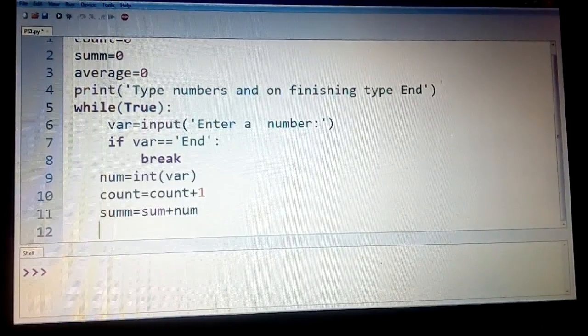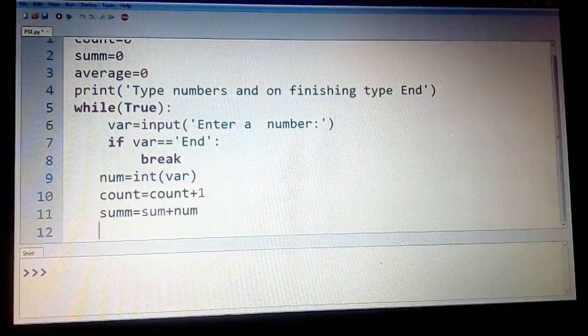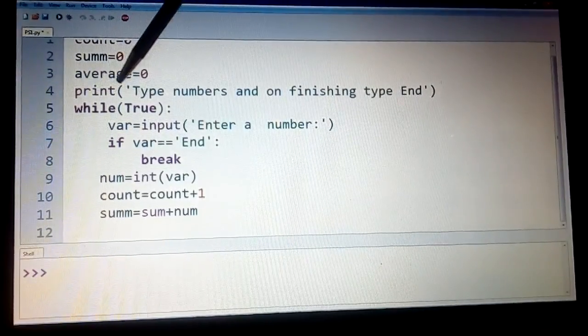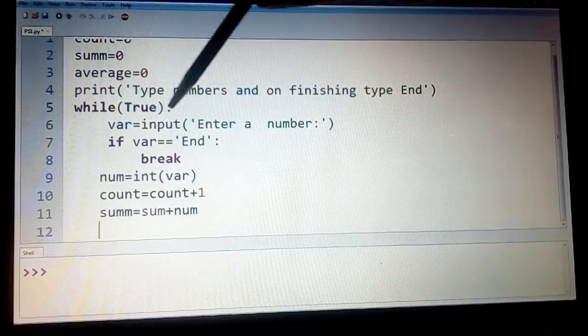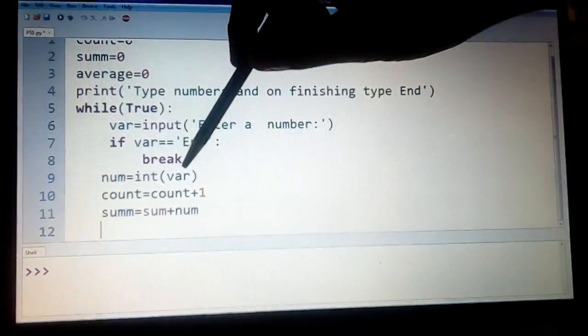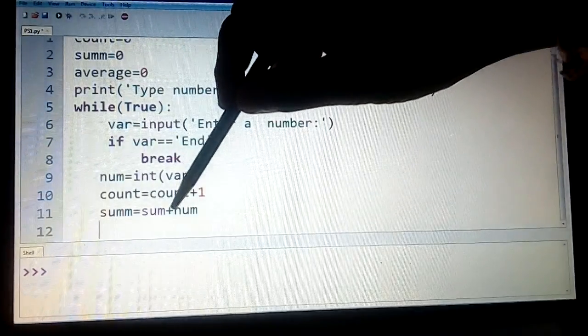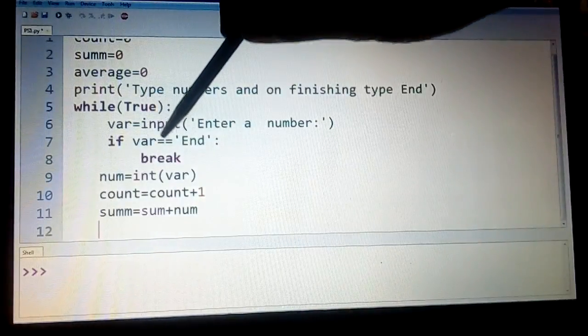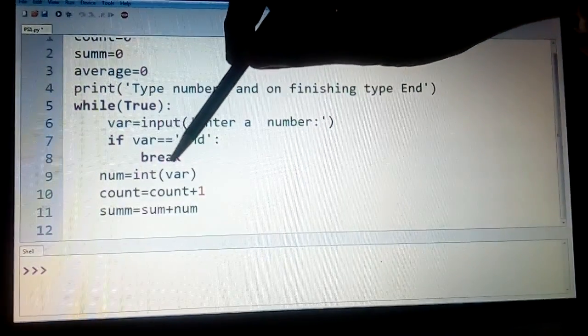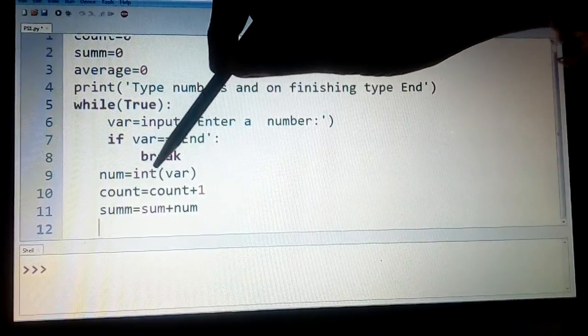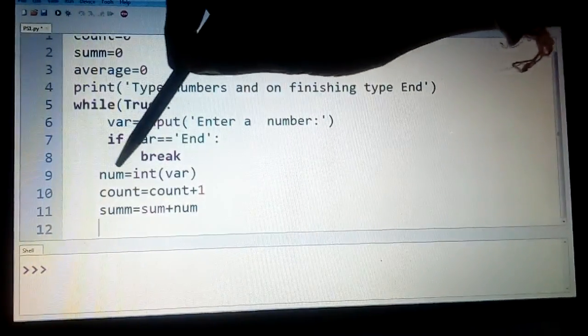So this will keep on looping through. How does it happen is, it is true, enter a number. If it is not equal to end, it will accept the number, convert the number into integer, and then it will try to count this and loop back. But if the number is not valid, that is if it is not able to convert the number into an integer, then this would be an error here itself.